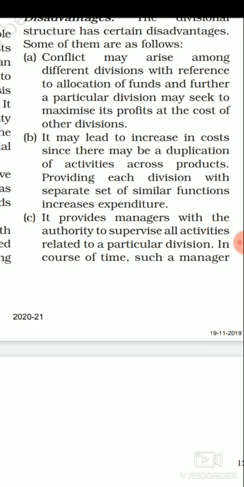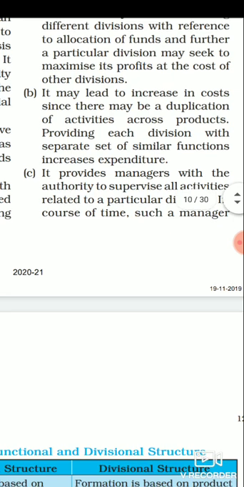And the second thing is, it is going to increase expenditures also. How? We have to appoint more employees here. Every division we are going to have a similar kind of department which we are doing one only in case of functional structures, right? So this becomes a drawback for the divisional structures, that the expenditure gets increased due to the duplication of work.